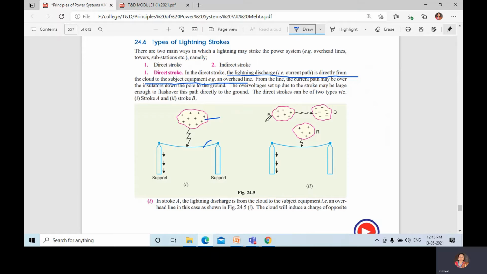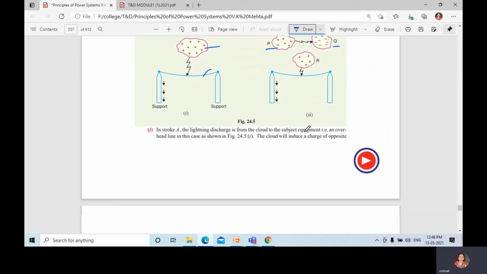Here, for example, P is a positive cloud and Q is a negative cloud. This will get bound; that means they will be bound together, and here these two charges will disappear. When these two charges disappear, this cloud will discharge.